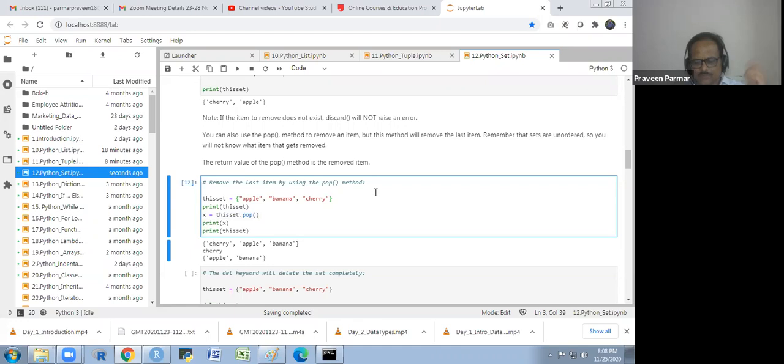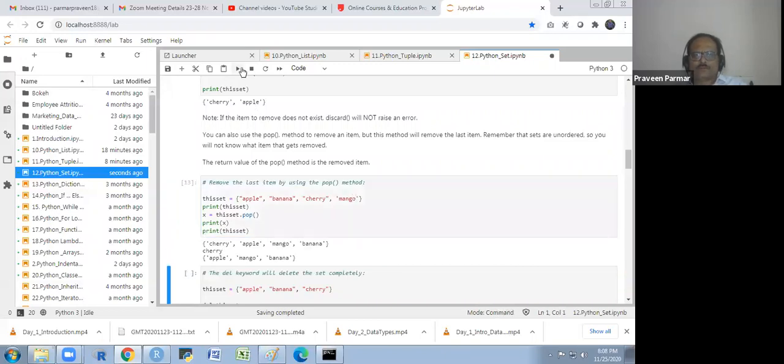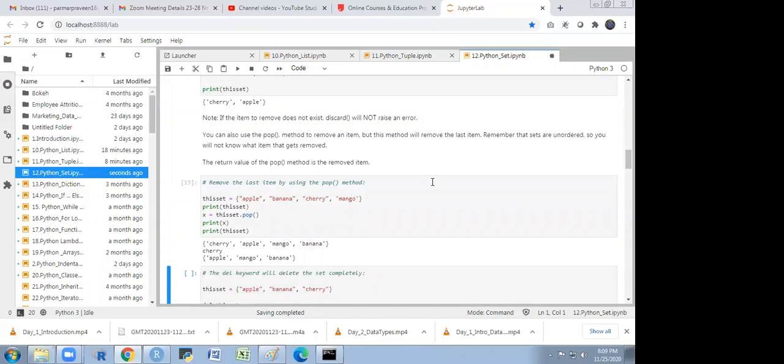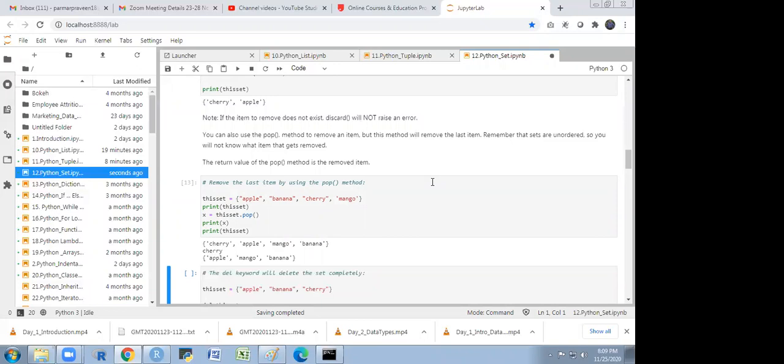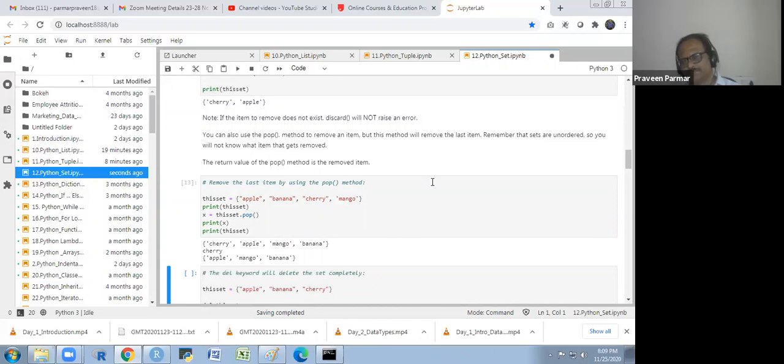I write something more there and see what we get here. Got it? So we could not say anything. We could not guess what it will remove, because there is no indexing and no order.